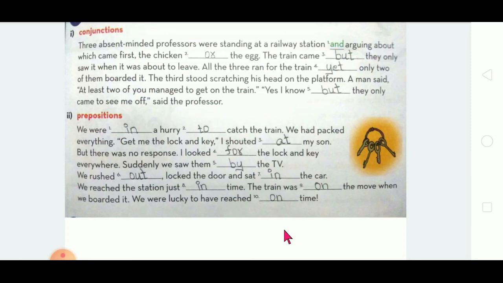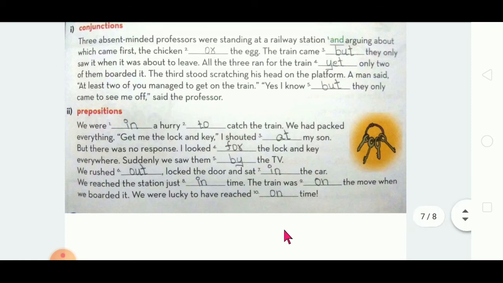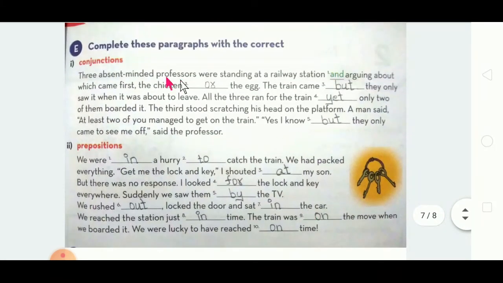So here that is said as absent-minded. They don't have full knowledge, absent-minded. They don't think anything clearly, they don't understand anything clearly. It's called absent-minded.